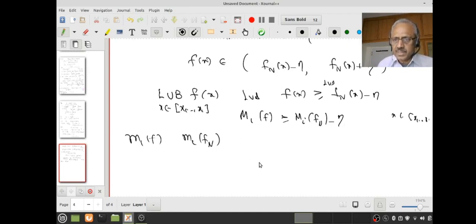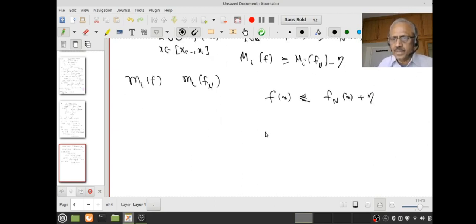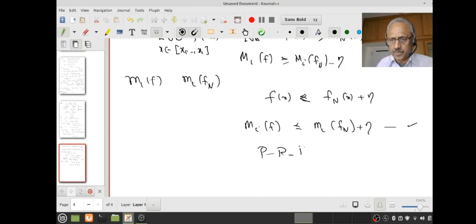For each x here, let's look at that. Fx should be less than Fn of x plus eta, right? Therefore, if I take the GLB, then what will happen? I will have small mi of f less than or equal to small mi of Fn plus eta. Are you sure now? Please pause, review, and proceed if you are in doubt. Now we are through.